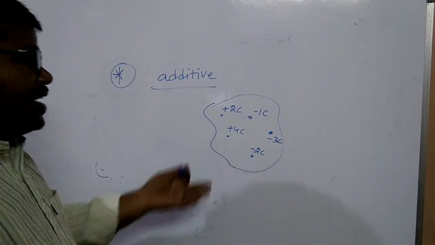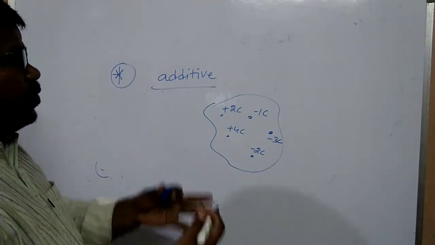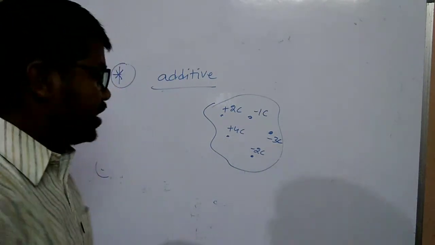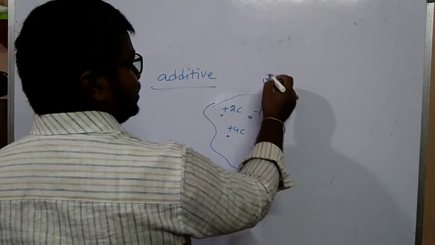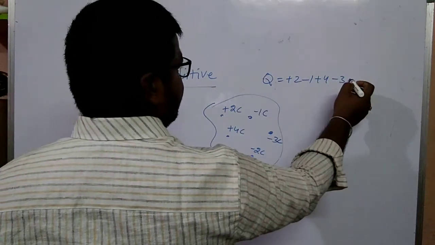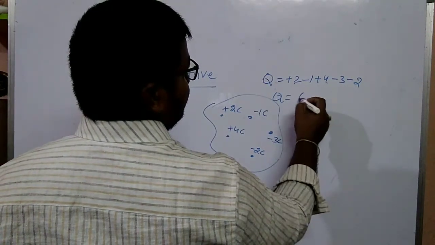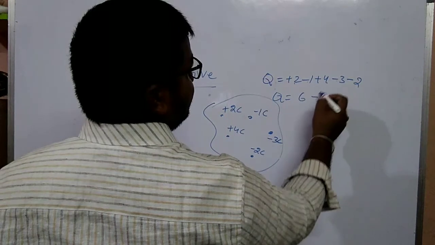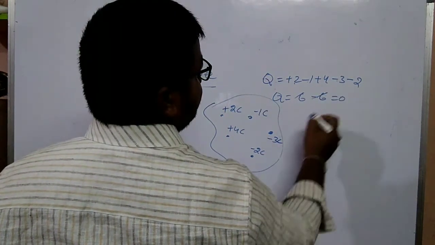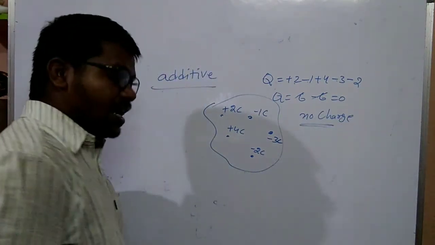What is the net charge? By algebraic sum we get the total charge: 2 plus 4 is 6, minus 1 minus 3 minus 2 is minus 6. So the charge is 0, no net charge.